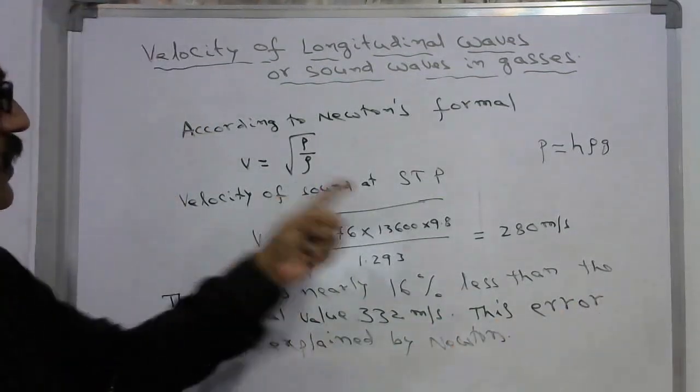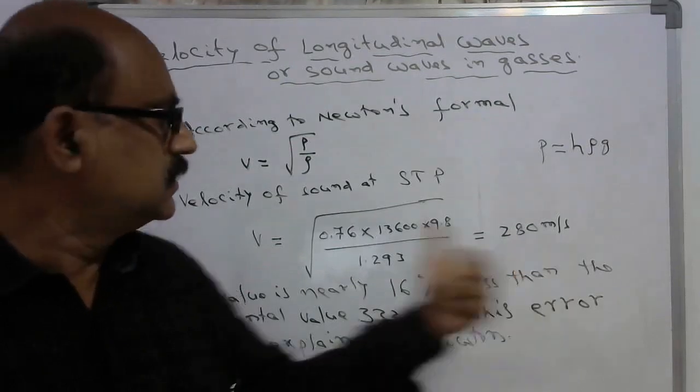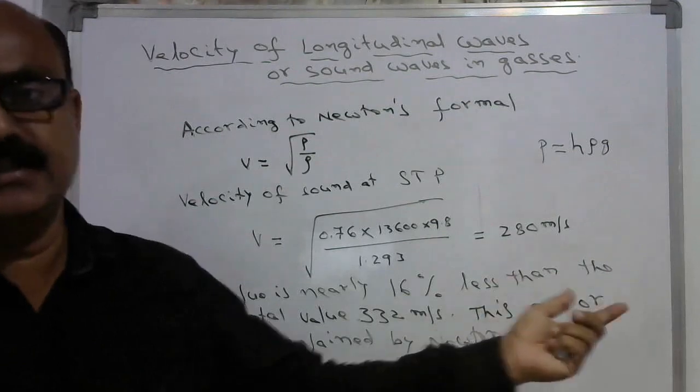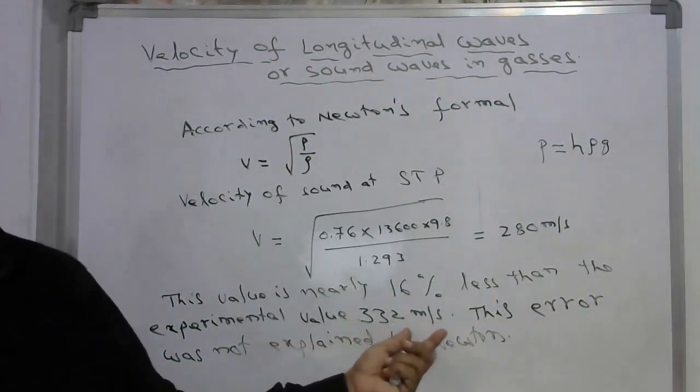If you substitute all these values, you will get 280 meters per second. But observe that this value is nearly 16% less than the experimental value, that is 332 meters per second.